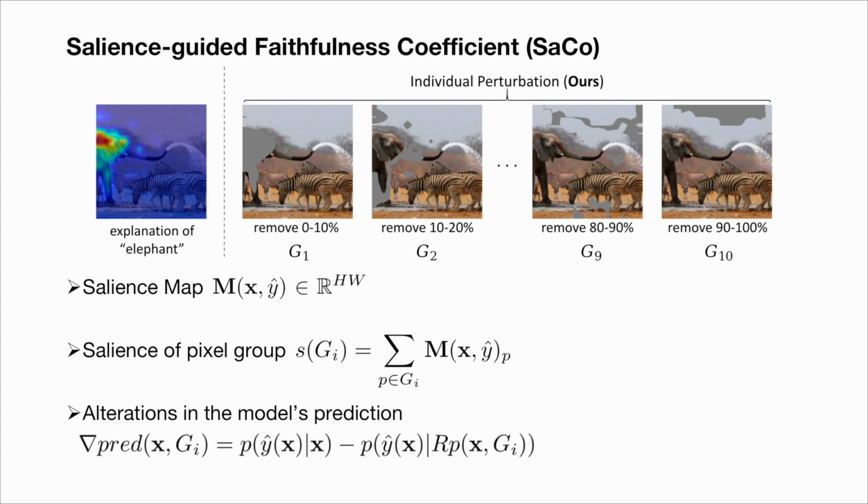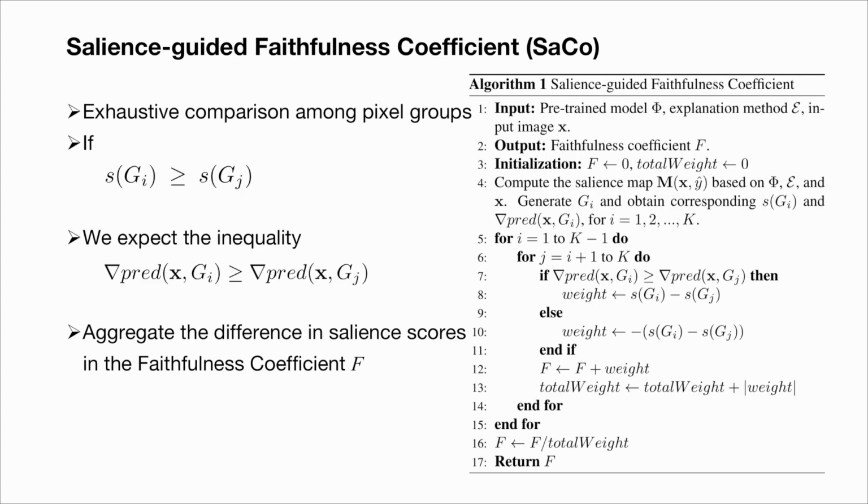Specifically, given a salience map M(x, y), produced by the evaluated explanation, we reorder the pixels based on their salience scores and partition them into k equally sized pixel groups, g_1, g_2, ..., g_k. Regarding each group as a basic unit, we define its salience as the sum of salience scores over all pixels in that group. Then, SaCo perturbs pixel groups individually and measures the alterations in the model's prediction.